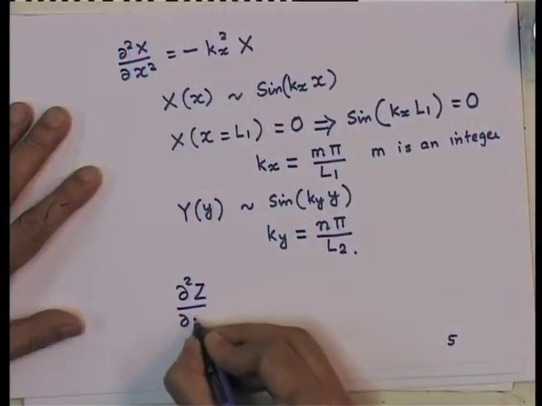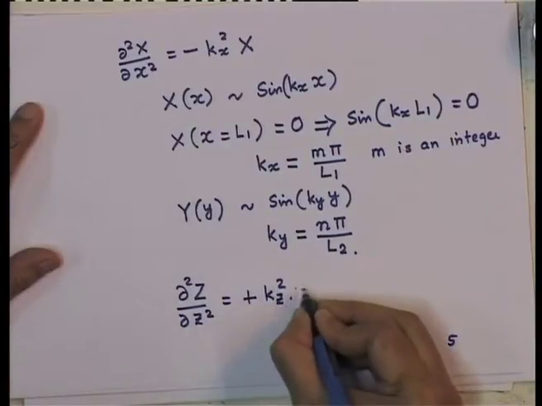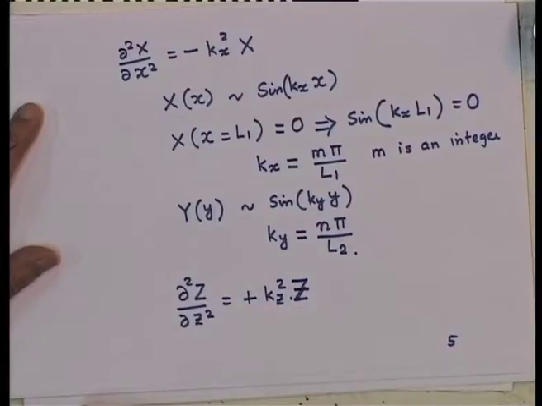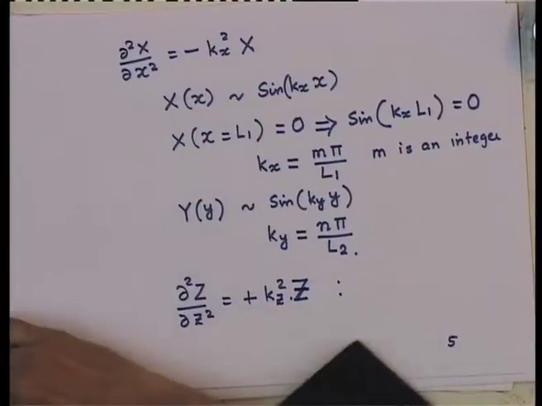Now, once I have taken kx square and ky square to be positive, the kz square term which is associated with the z equation is negative in that sense, so its solution cannot be a trigonometric function, because that equation now is d square Z by dz square is equal to plus kz square Z, and since this is a positive value, I know its solution will be exponential with real arguments.